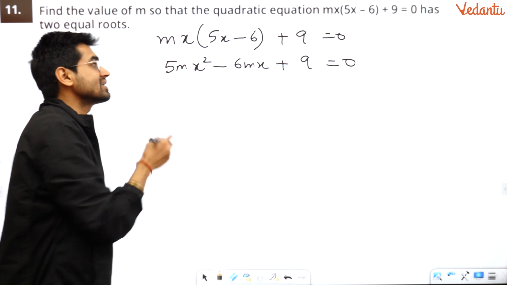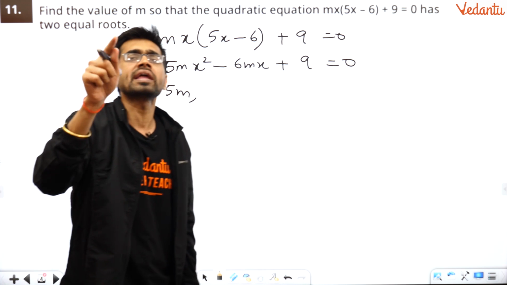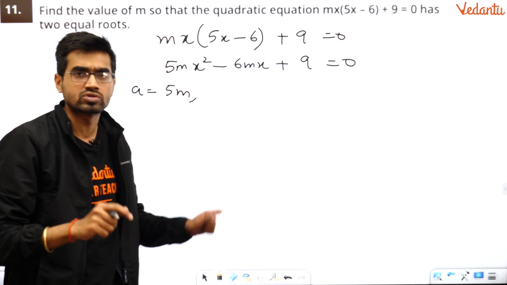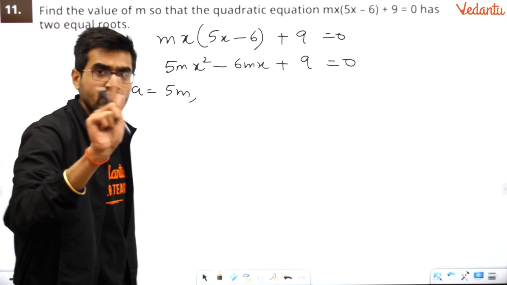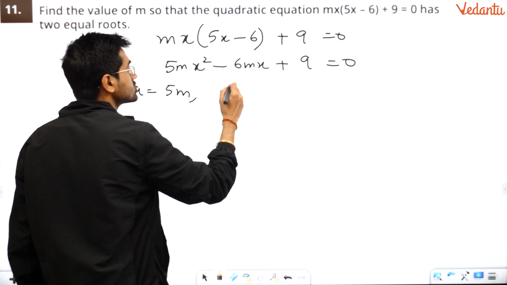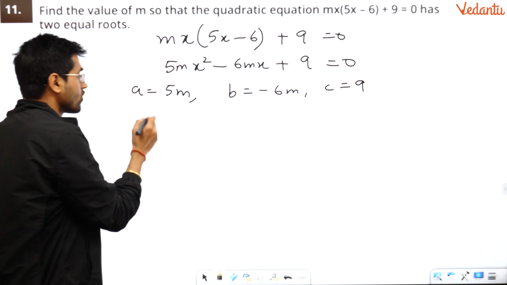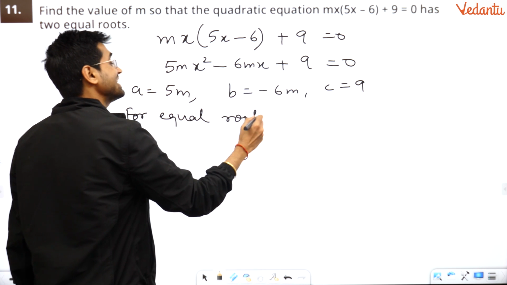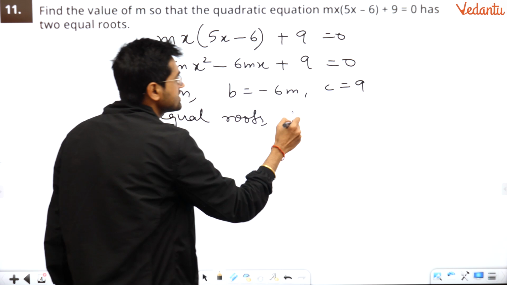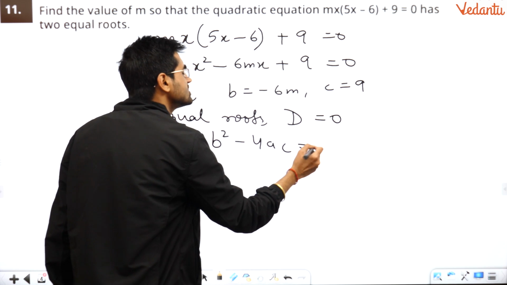Compare with the standard terms. A is 5m. Write it for yourself so that you do not make any mistake in the exam when you put the values. This is what we do, and we make mistakes and lose marks. Our target is to gain marks, not lose marks. So b is minus 6m and c is 9. Now you know for equal roots the discriminant should be 0, or you can say b square minus 4ac is 0.